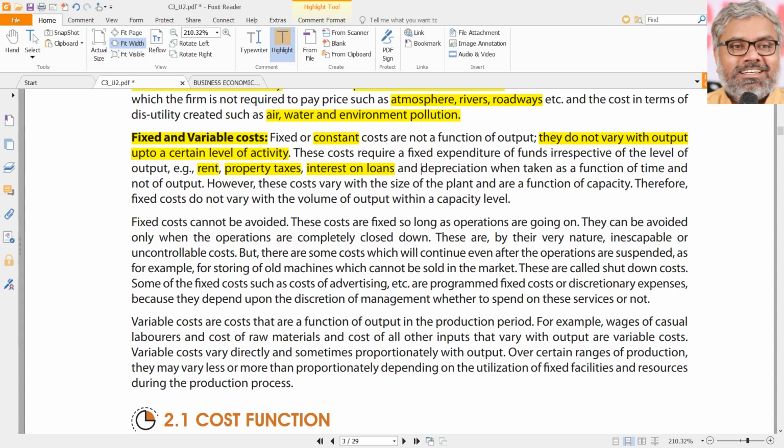Depreciation is a separate concept altogether. If we consider it as a function of time but not output, then it can be a fixed cost also, because depreciation can be calculated in different ways. Normally it is calculated on a time basis. Let us say a particular asset is purchased at 10 lakhs rupees and it has a life of 5 years.